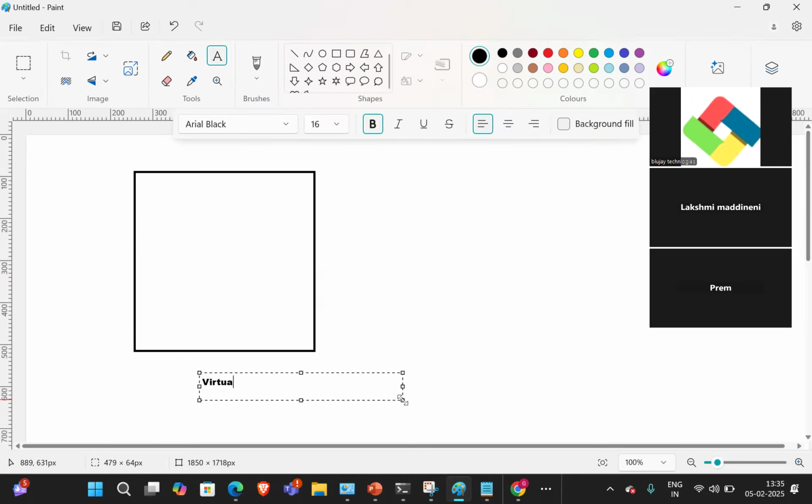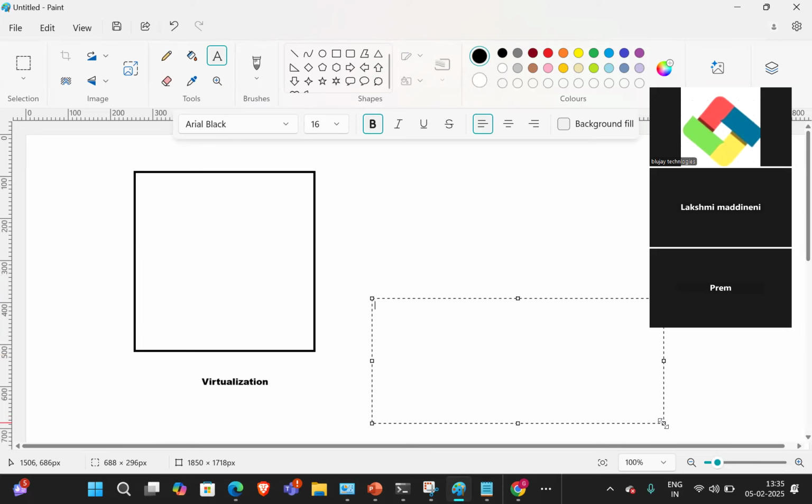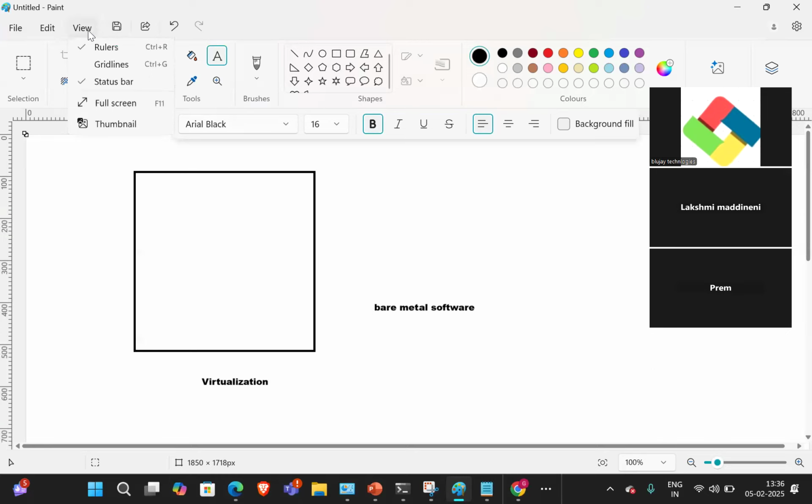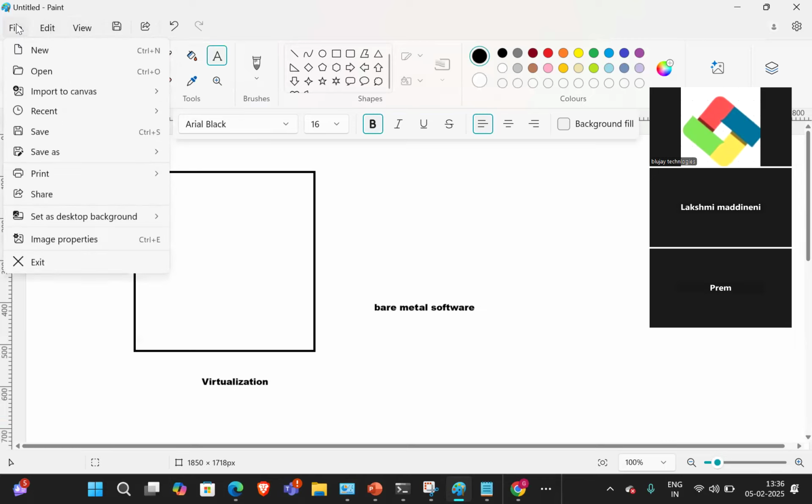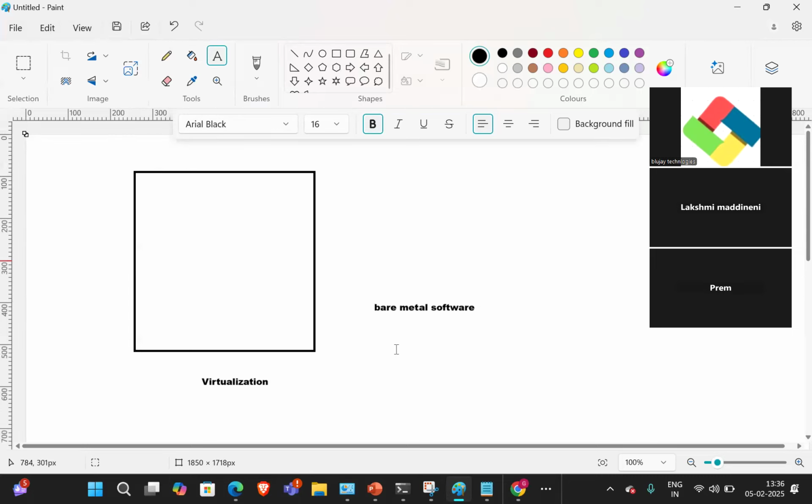So what is virtualization? Virtualization is a bare metal software, guys. What is bare metal software?